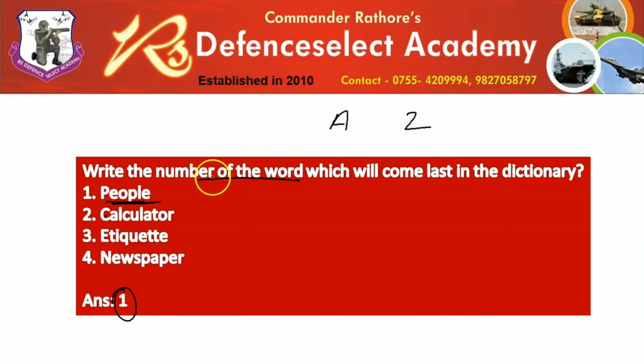And what is asked here? To write the number of the word, and the number of this word is 1, and that is why the answer would be 1. This is a very silly, casual mistake which most students make. And believe me, if you had written people or P over there, that answer would have been treated as incorrect, and you would have missed out on 1 mark.